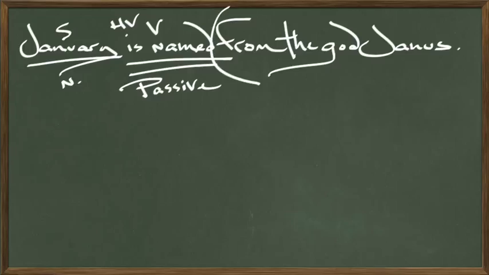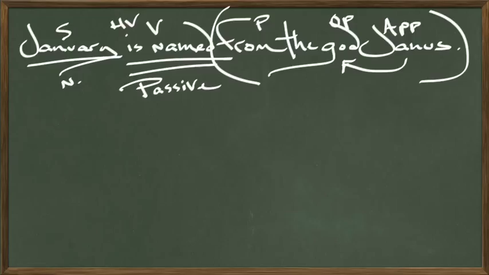And it's named from, preposition, from whom? From the god Janus. The god is the object of the preposition. Janus is really an appositive that is pointing back to renaming the god. It's named after the god Janus or named from the god Janus. And this whole thing is in the ablative case. That, of course, is an article adjective. So let's diagram it, give a pictorial representation of the sentence, and then we'll go back over and give the Latin translation.